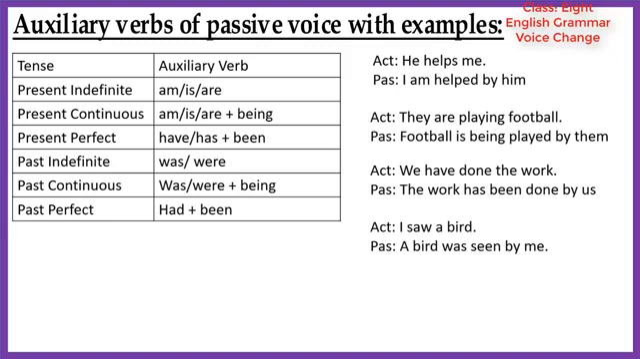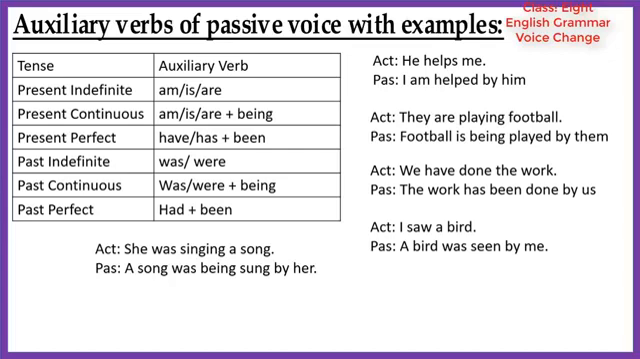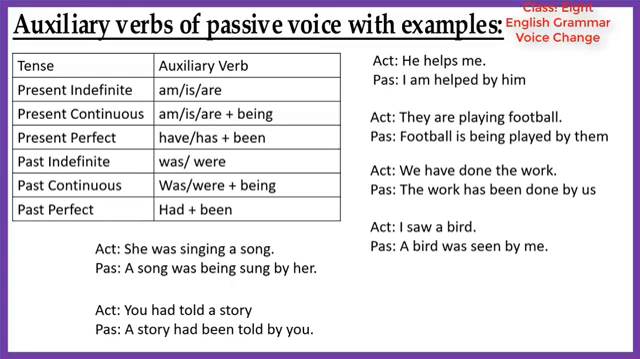Past continuous: was or were plus being. Look at the example. She was singing a song. Passive form: a song was being sung by her. Past perfect tense: had plus been. Look at the example. You had told a story. Passive form: a story had been told by you.